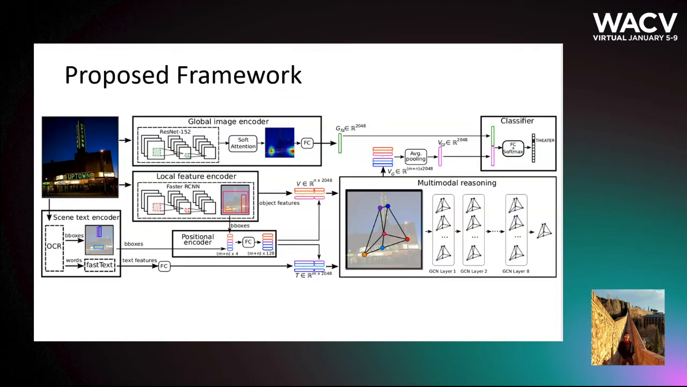The visual and textual encoded features are used as input to the multimodal reasoning module. The multimodal reasoning module uses a graph convolutional neural network to model the complementary semantics between visual and textual regions. Finally, these features are averaged, pooled, and concatenated with the global features to be further classified.